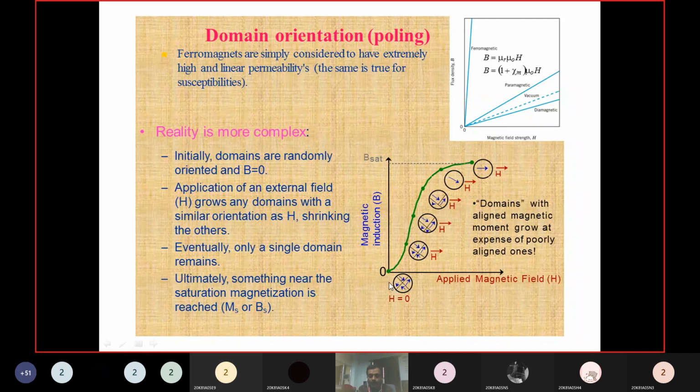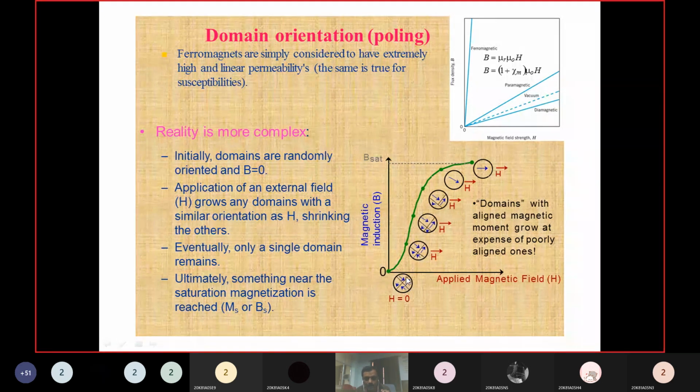Initially, without applying any external magnetic field, all domains are oriented randomly. That's why the magnetization, the B value, is also 0. Now if you increase the applied magnetic field, certain dipoles will orient in the field direction, not all, only some. In the field direction, the domain length increases, and in the remaining directions the domain length decreases.